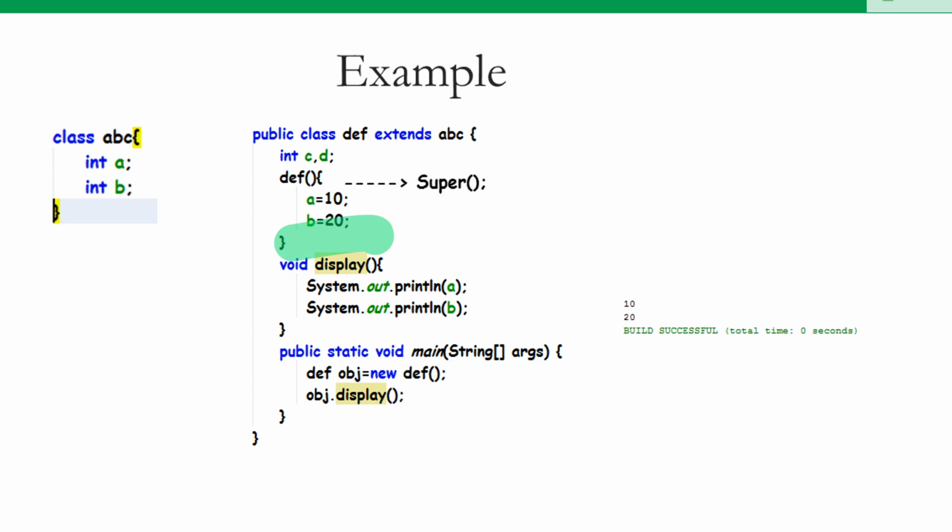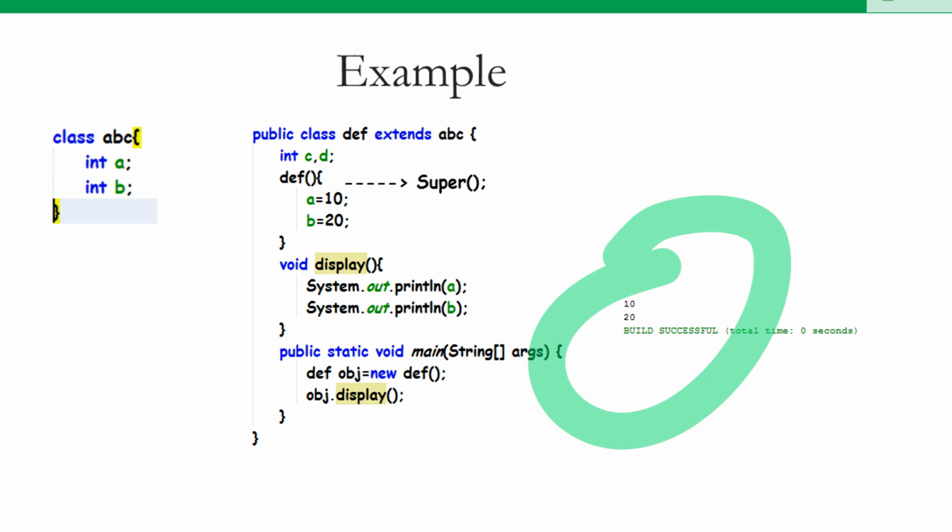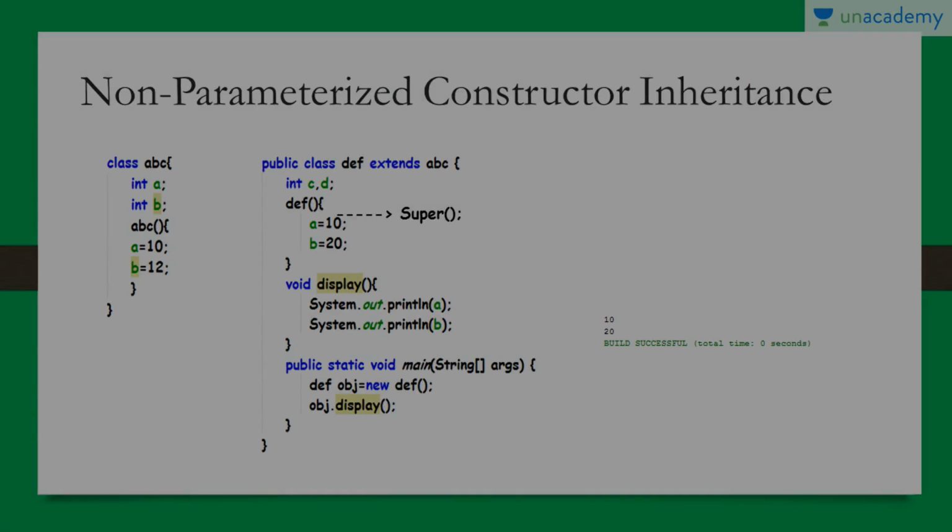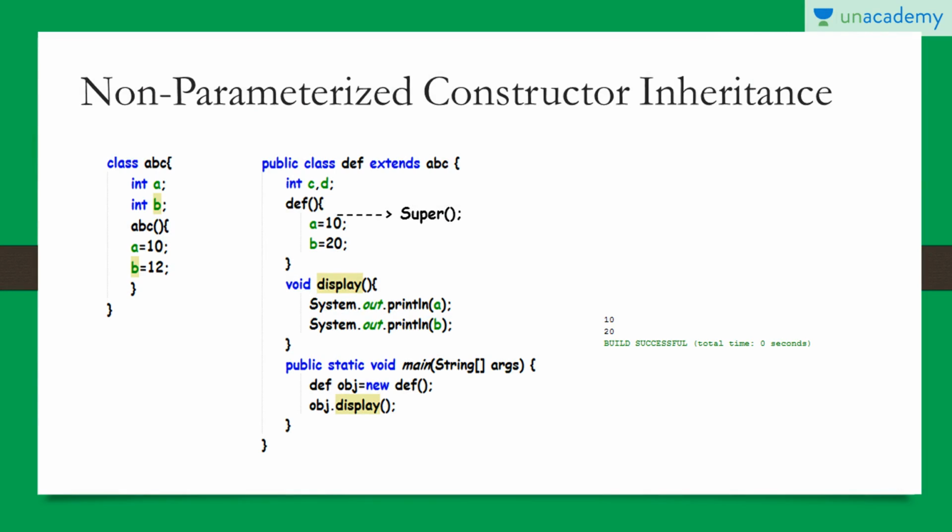Why? Because already by the default constructor of ABC, the values of A and B get initialized to 0 and 0. Okay, now if we try to print the values of A and B, it must be 10 and 20. Okay, now let us see what is non-parameterized constructor inheritance.